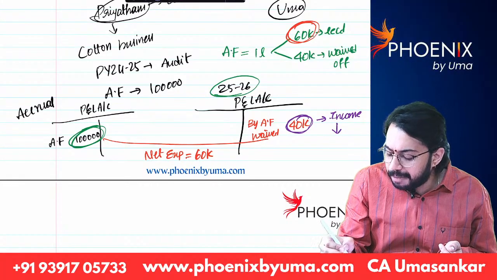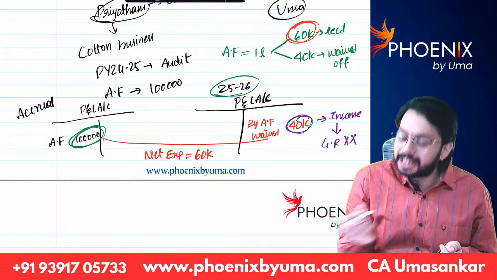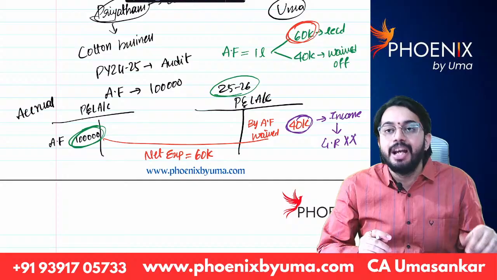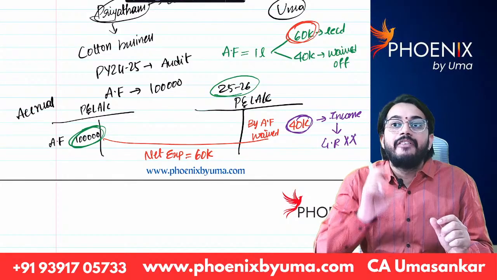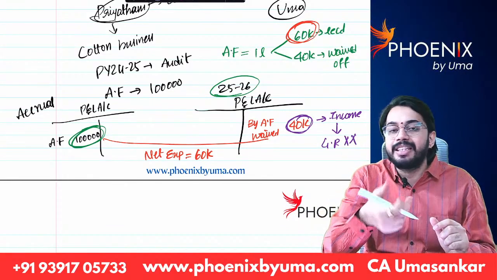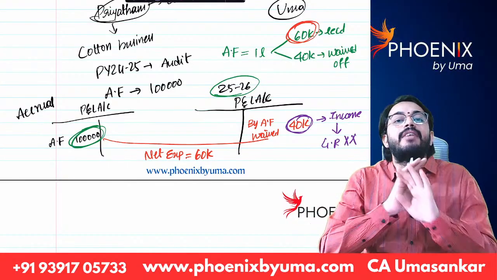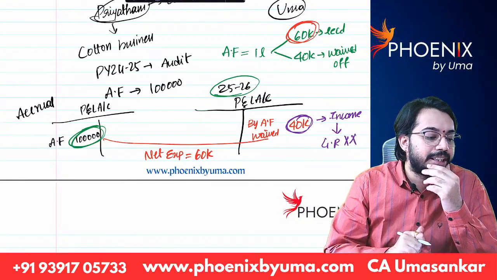But this will not be treated as gross receipts. Are you able to understand? So in case of cancellation of liability or reduction of liability, whatever the liability that is cancelled or reduced, it is income, but that income will not be treated as gross receipts. Okay.